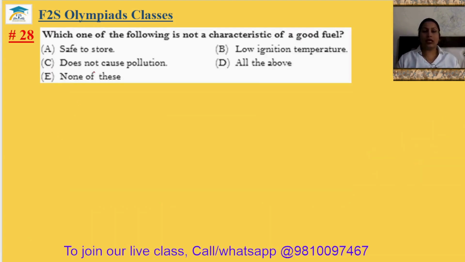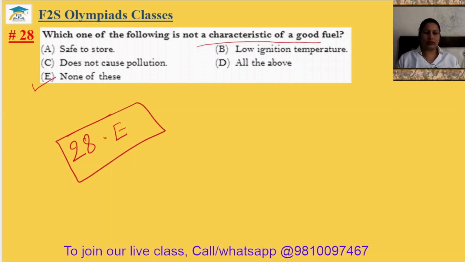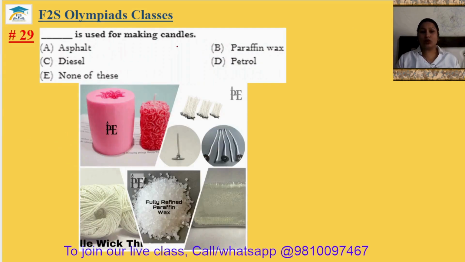Question number 28. Which one of the following is not a characteristic of good fuel? Safe to store, low ignition temperature, does not cause pollution, or all of the above, or none of these. So I think not a characteristic of the good fuel. I think all the things should be the good characteristic. That's why option E will be the correct answer. 28th answer is option E. Question number 29. Dash is used for making candles. Asphalt, paraffin wax, diesel, petrol, none of these.